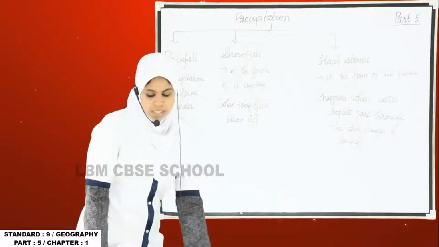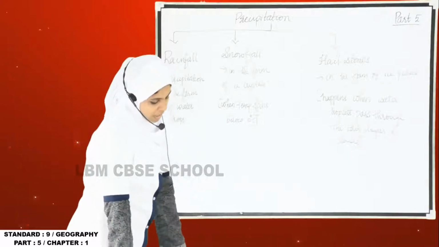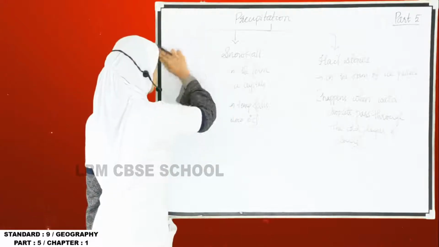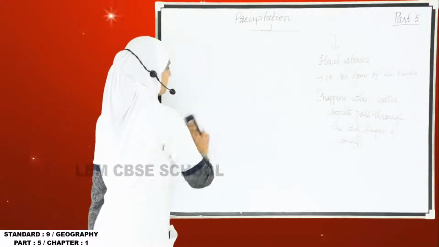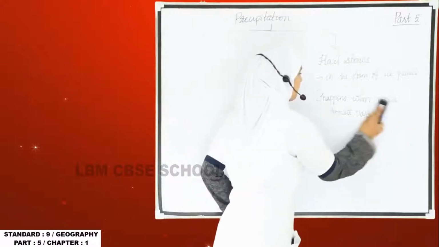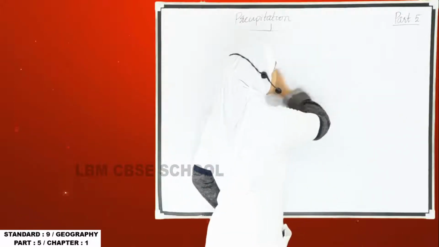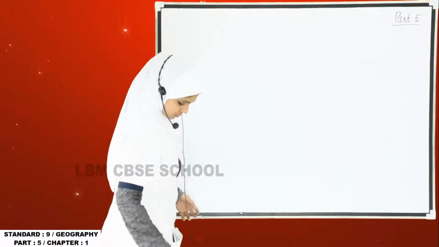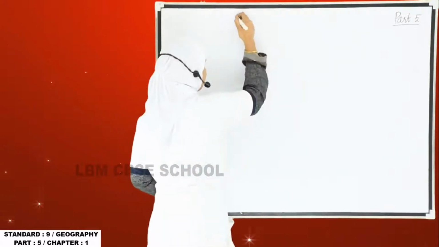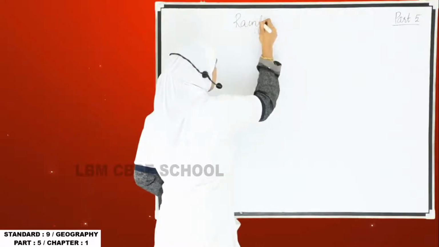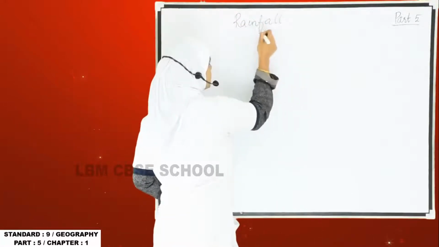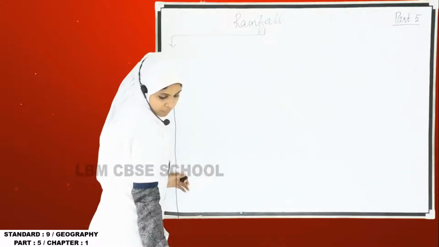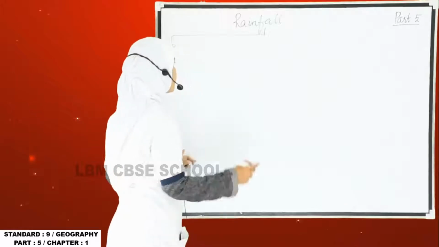Okay, next is different types of rainfall. Rainfall is also mainly categorized into three, and the first one is orographic rainfall.